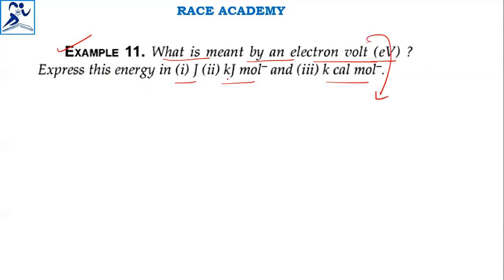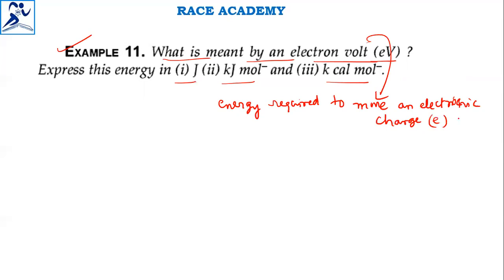What is this electron volt? That is the energy required to move an electric or electronic charge, that is e, through a potential of exactly 1 volt.